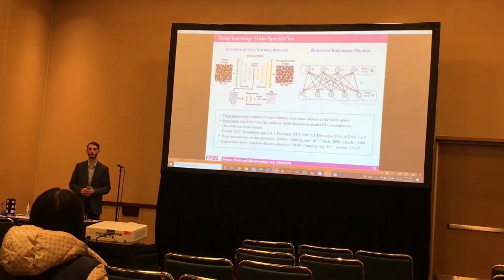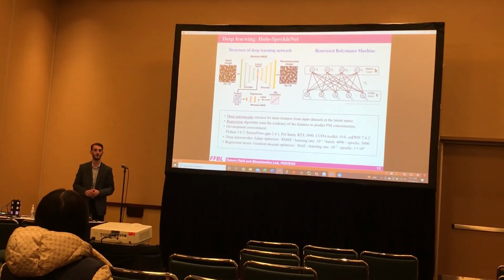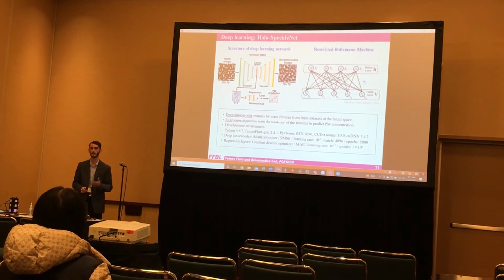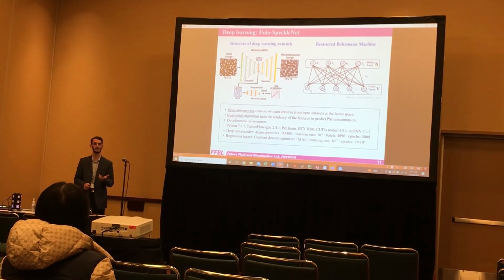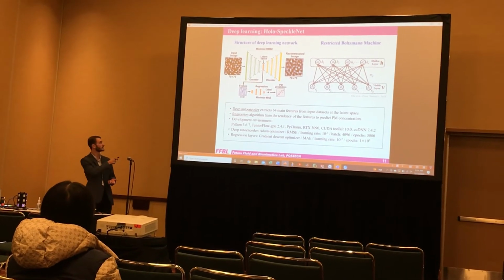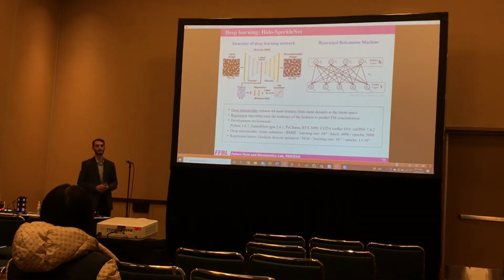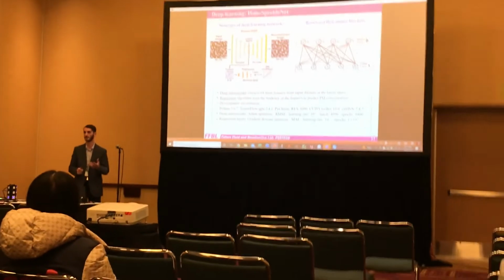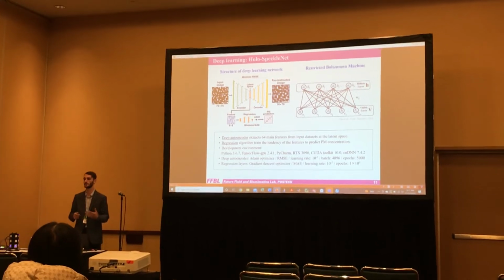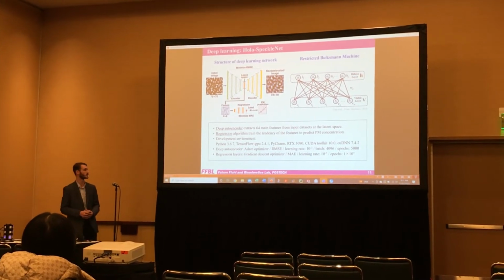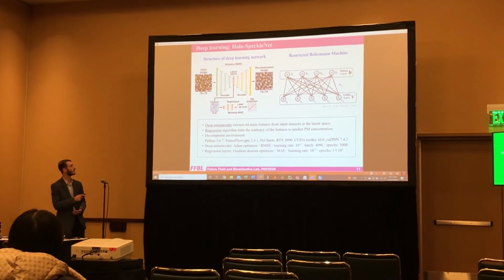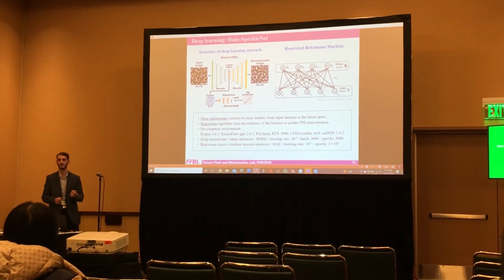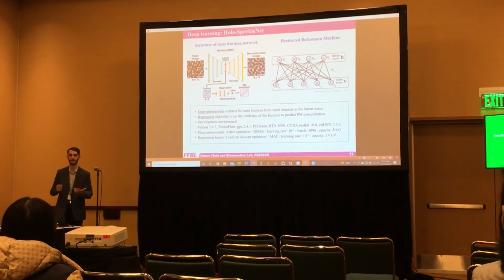Our deep autoencoder network is comprised of multiple restricted Boltzmann machine layers, where each layer can extract a representative feature of said image that's passed in. And the latent space contains 64 features that are then passed into a regression model to produce an actual prediction of said concentration. And this can pick up on those nuanced differences in those images that I was talking about earlier, and then give us our final result.